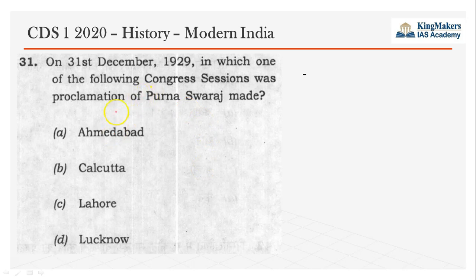First question. We'll start with modern India. On 31st December 1929, which one of the following Congress sessions made the proclamation of Purna Swaraj? Purna Swaraj means complete independence. In modern India, initially the freedom struggle started with the demand for Dominion status. Later, the demand for Dominion status was converted into complete independence in the Purna Swaraj resolution of the Lahore session. So the answer is Lahore.